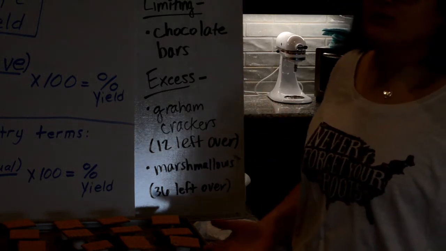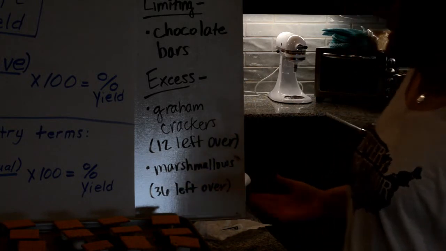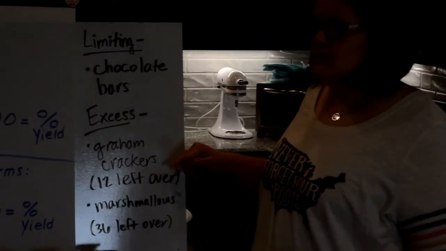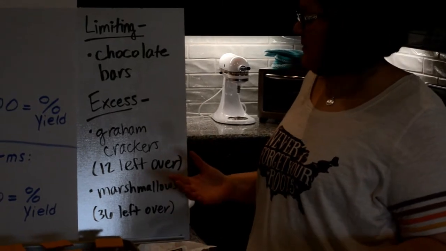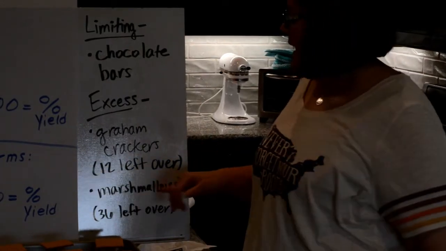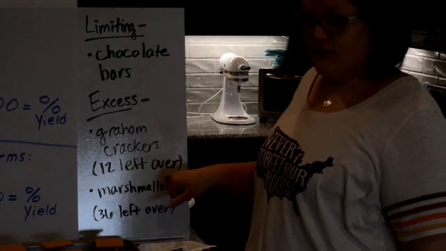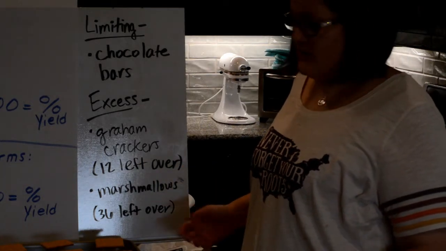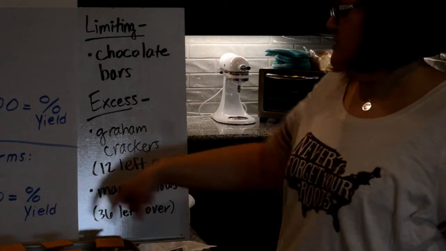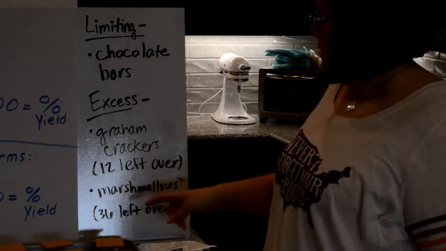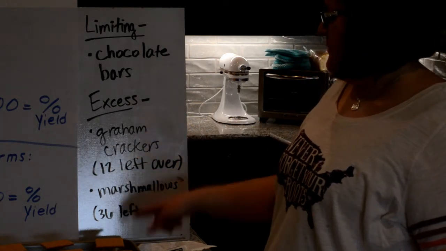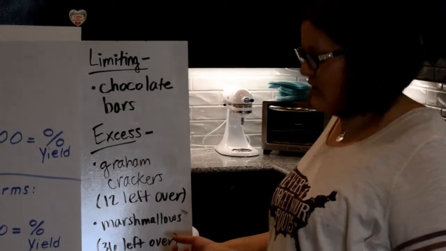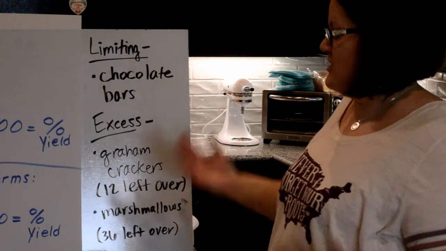And specifically, you can figure out how many by subtracting. So we started out with 24 graham crackers. We used up 12 in total for our recipe, for our yield, which was 12. And we ended up with 12 left over, right? And then for marshmallows, we had 48 to start with. Each s'more needed 1 marshmallow. So 48 minus 12 would give you 36 left over. So that's how much excess we have extra of.